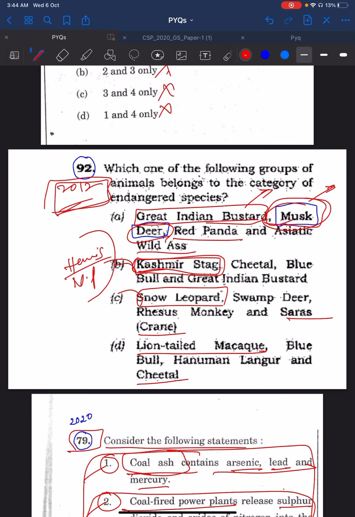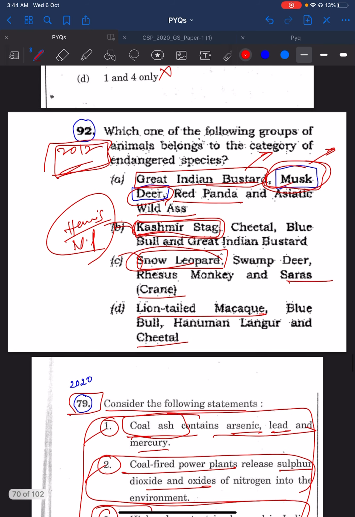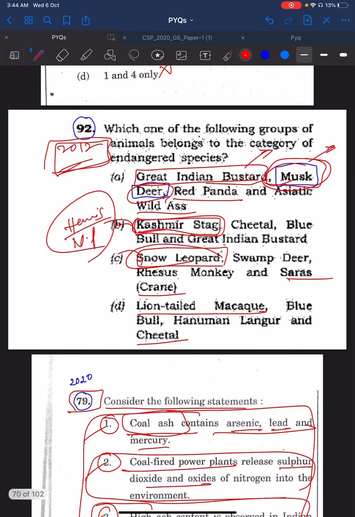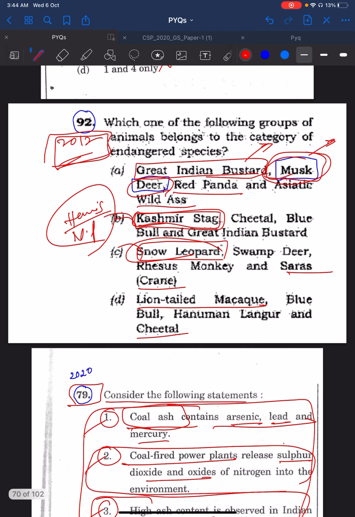So guys, just read these: snow leopard, northeast, Himalayas, etc. Go through every animal that is mentioned. UPSC is not so tough. You need smartness.